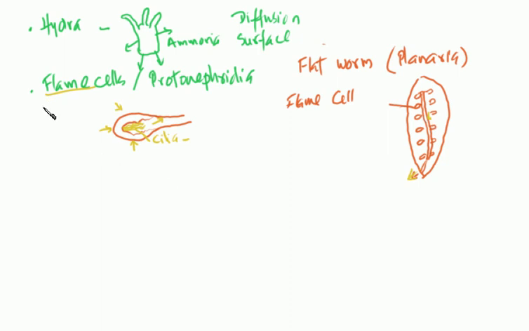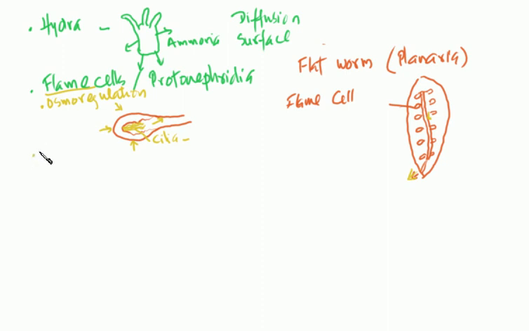The function of the flame cell is to maintain ionic balance and water balance, so we call it osmoregulation. They don't excrete nitrogenous products, right? The function is just osmoregulation, to maintain ionic balance and body fluid.